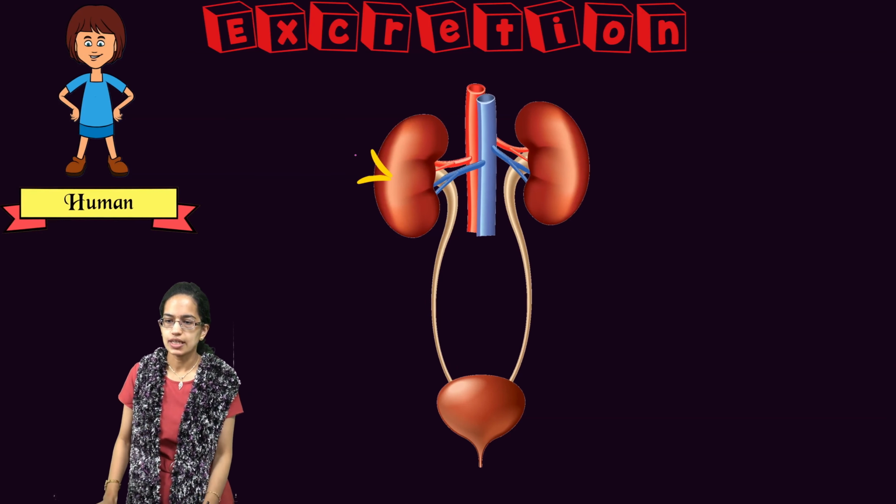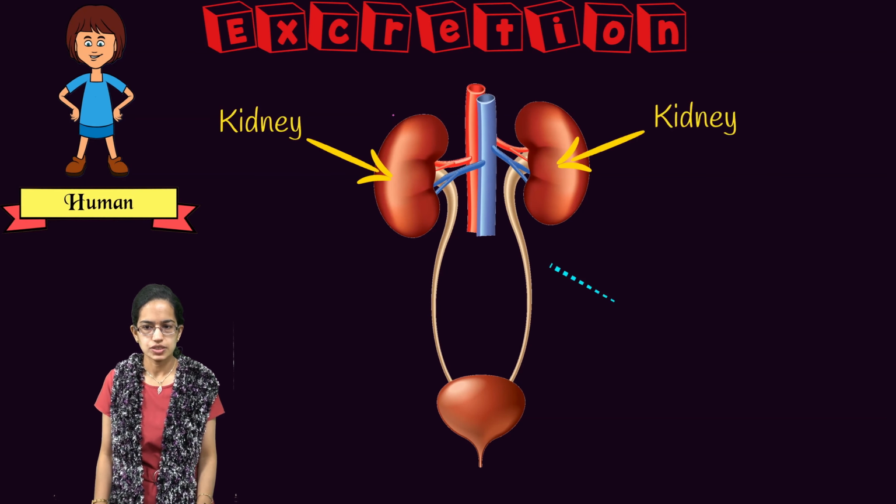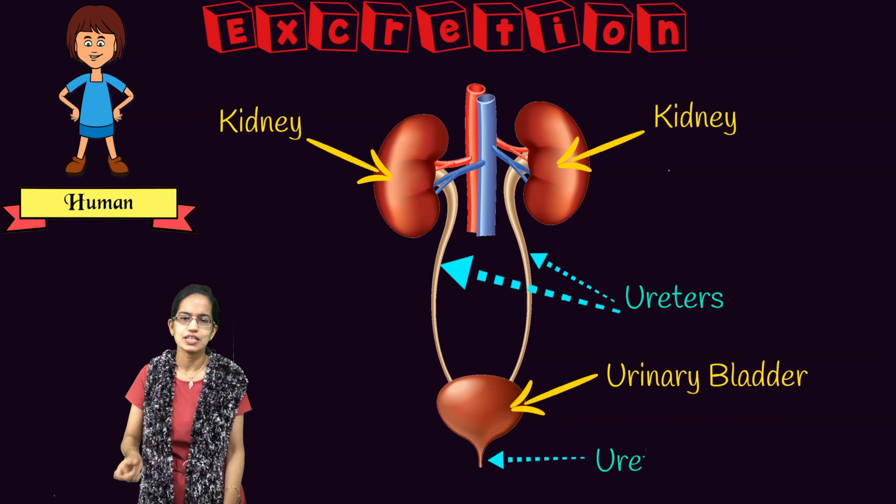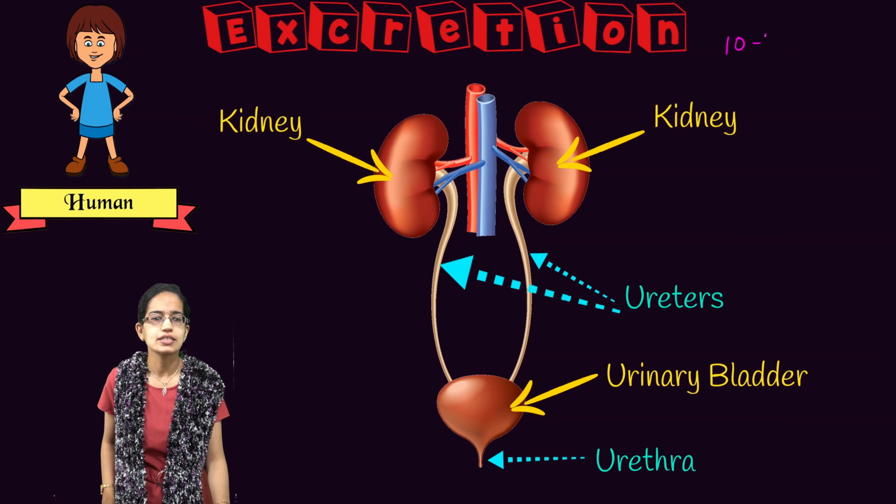Now this kidney, the structure itself is interesting. It is a bean shaped structure which is very small. You cannot imagine, it's just 10 to 12 centimeters in length.